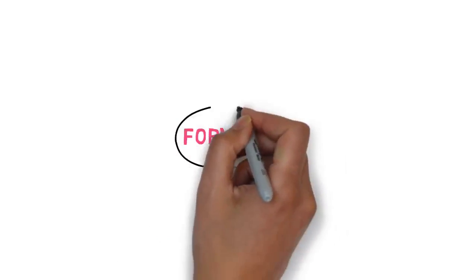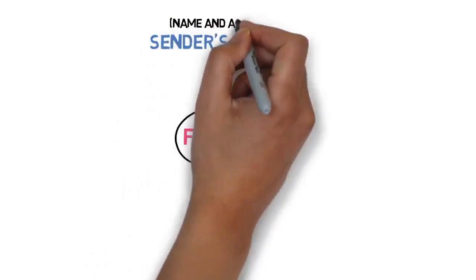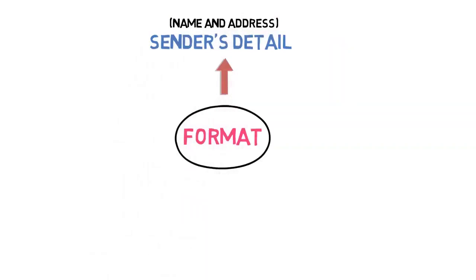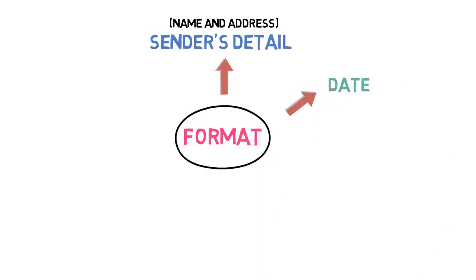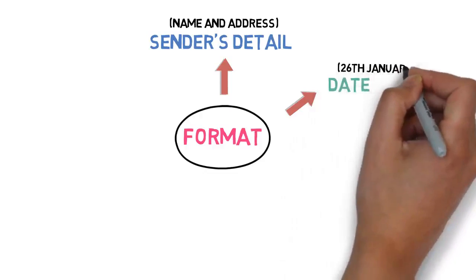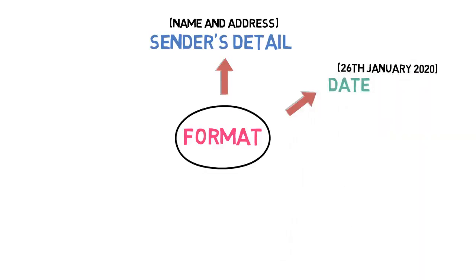A formal letter must have 8 things in it. Number 1. Sender's detail. Here the sender's name and address come, and he is the one who is writing the letter. Number 2. Date on which the letter is written. Suppose you are writing the letter on 26th January 2020. You can write it in this way: 26th January 2020. This is the most common format used. You can use this format.